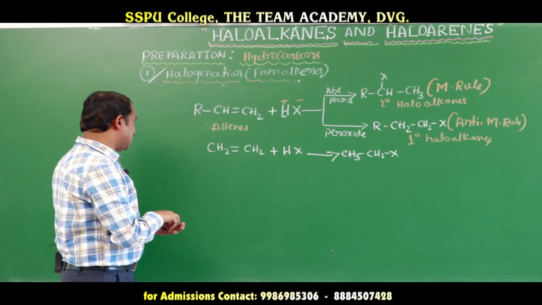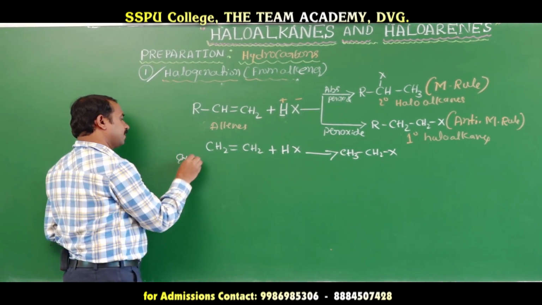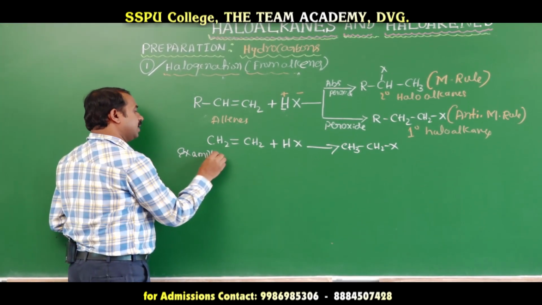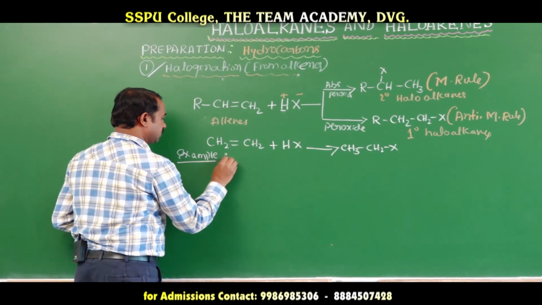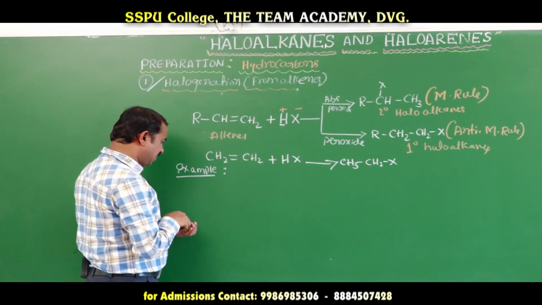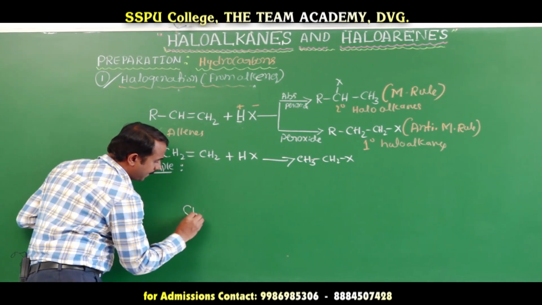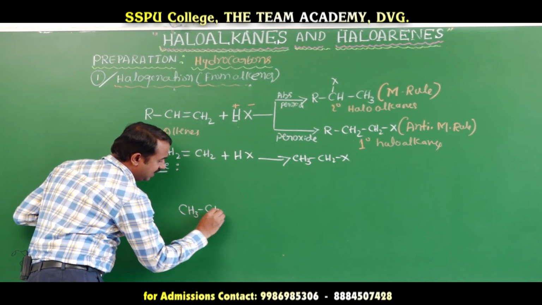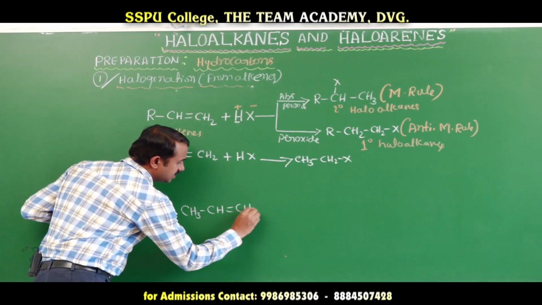You take an example. Propene is asymmetric, CH3 CH double bond CH2.